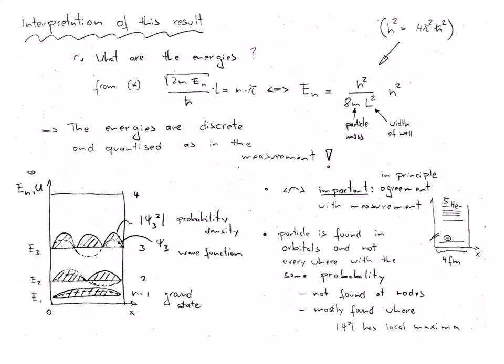For n equals 2, right in the center of the well, the probability density is 0 and we cannot expect to find the particle there. In the case of n equals 3, there are two such positions at roughly 1/3 and 2/3 of the width of the well, where the particle cannot be found. In between these nodes, the neutron can be found with finite probability. In three-dimensional interpretations, these bumps are referred to as orbitals, and the particle is considered to be present in these orbitals with a finite probability.